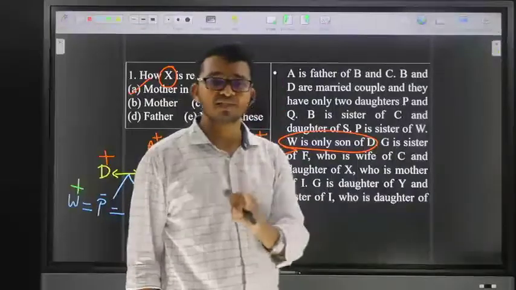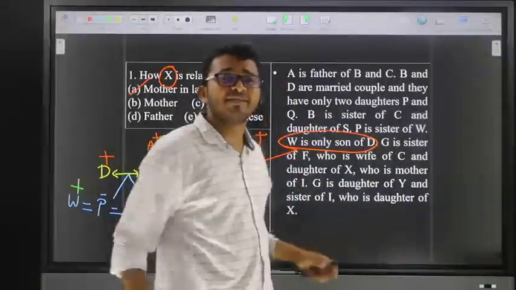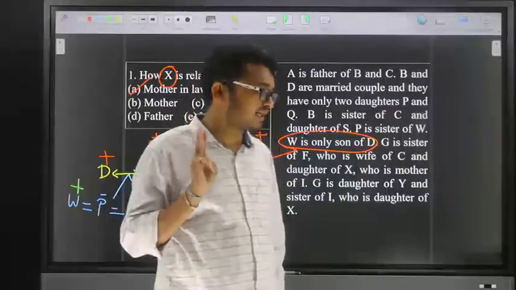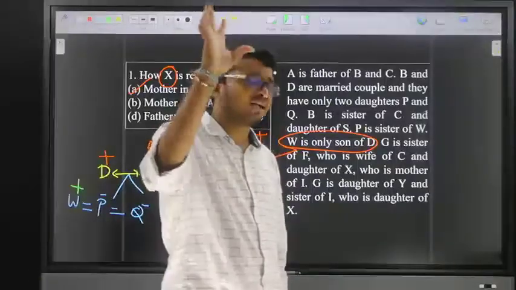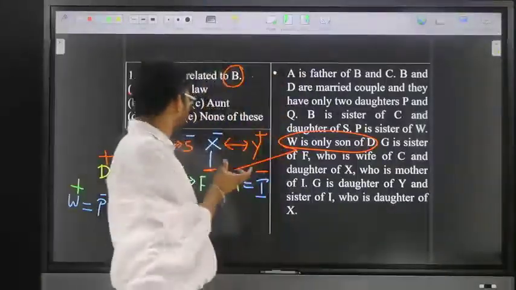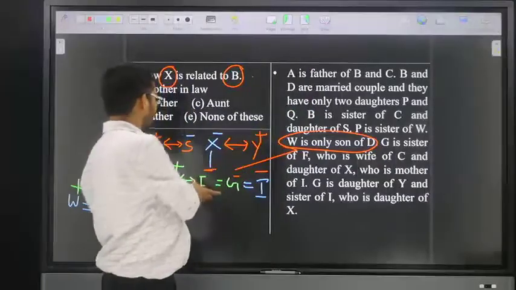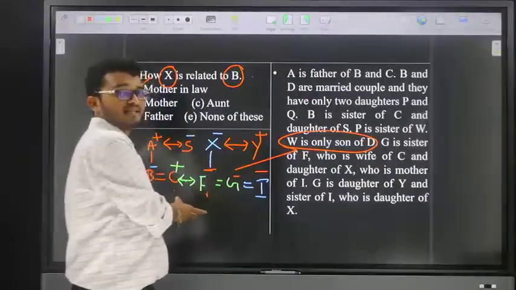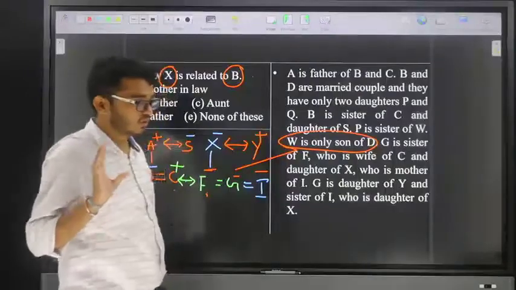The first one is what? Puzzle form. If you are thorough with puzzle form, compulsorily we are going to get 3 marks. Friends, remember, no need to worry. Maximum they will give relations based on near families, and they will not give long relations.